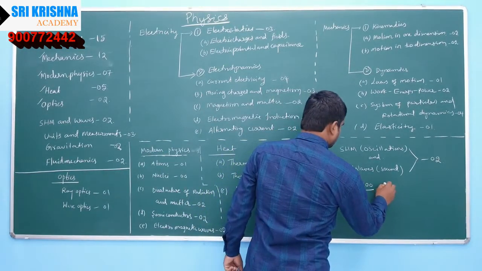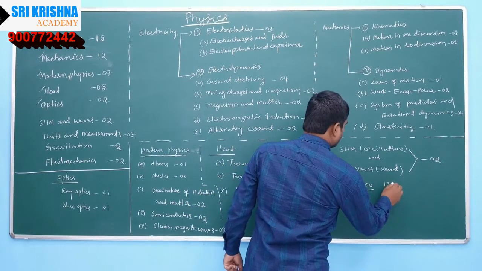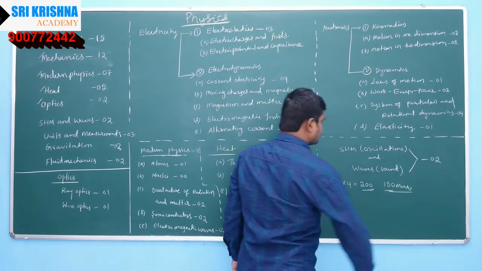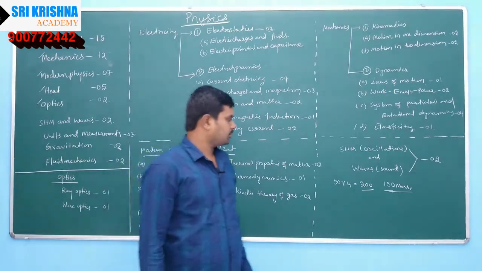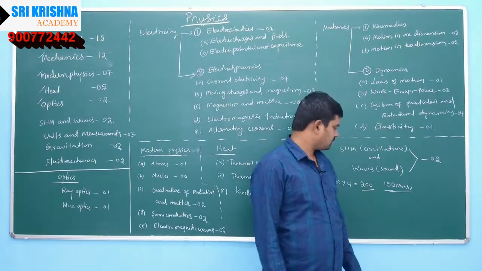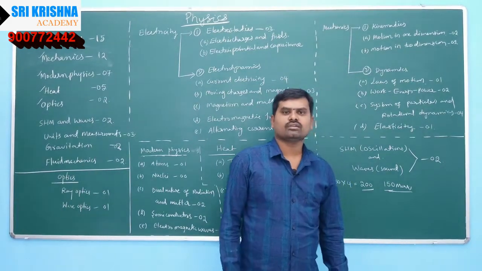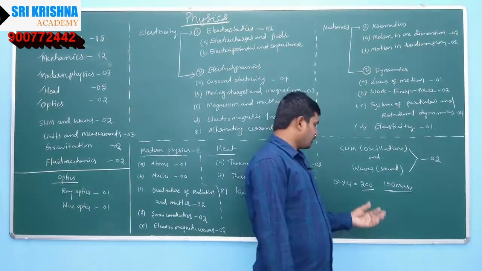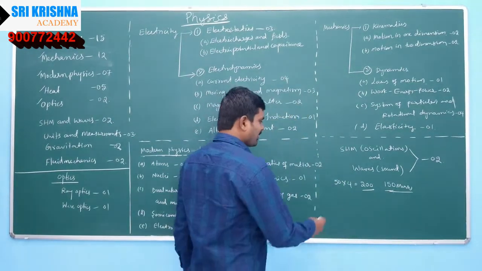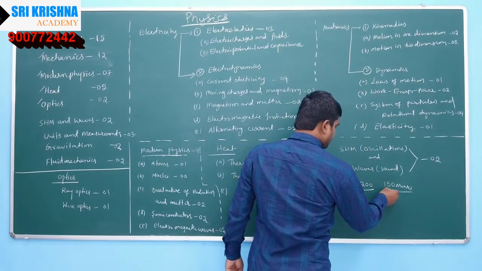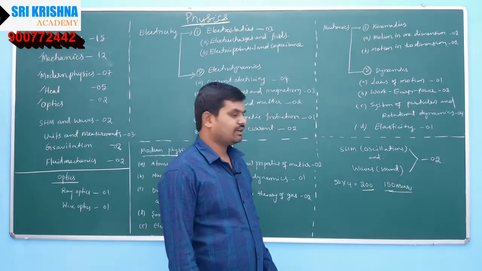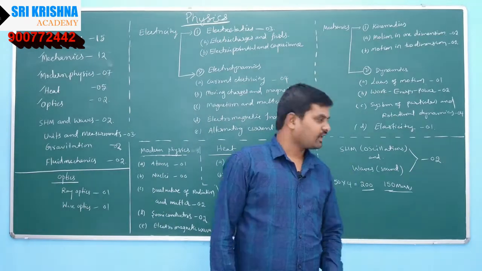You may think that you have to get 150 marks like that. Everybody thinks that we have to get 150 marks out of 200 or 160 marks out of 200, or 200 out of 200, but here 150 marks is more than enough to get a good score, a good rank also.